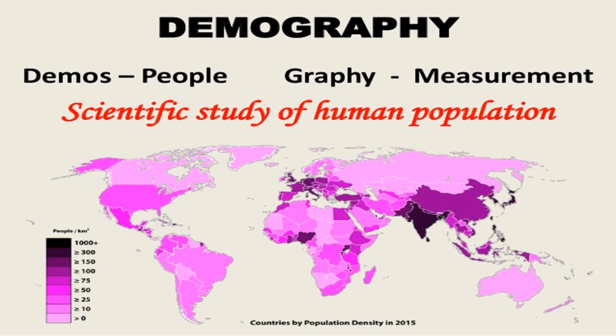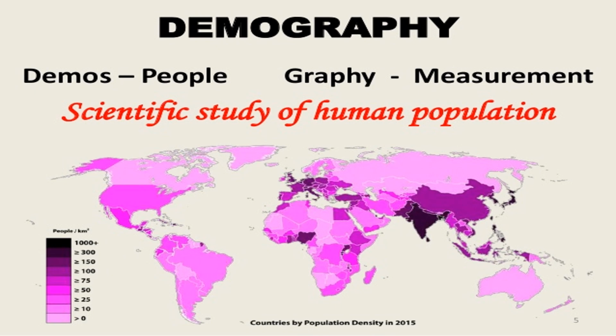So today we have a big session ahead of us. Let's start. What do you understand by demography? As demo means people in Greek and graphy means measurement, it is a scientific study of human population, measuring the people. It's known as demography.